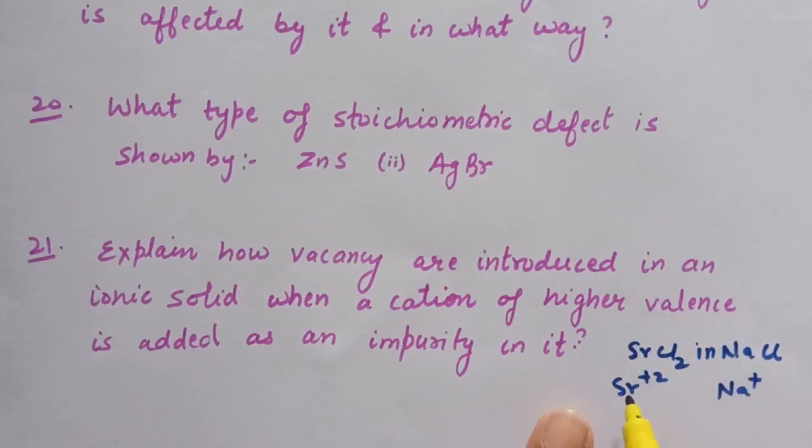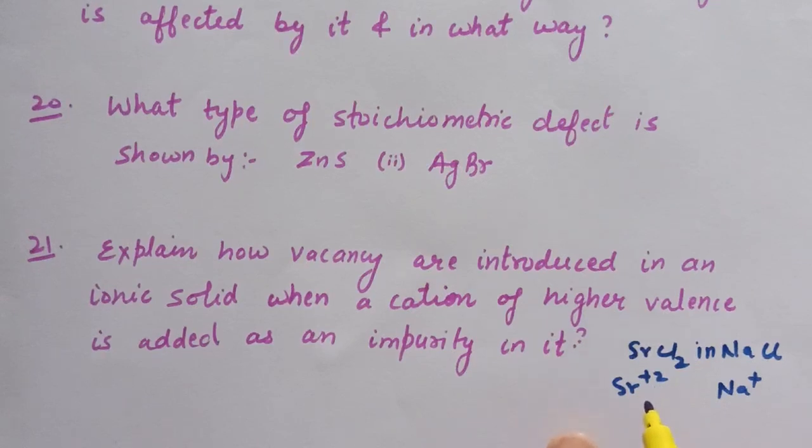One place is occupied by Sr2+ and one place will remain vacant. That is, 1 mole of Sr2+ will create 1 vacancy.